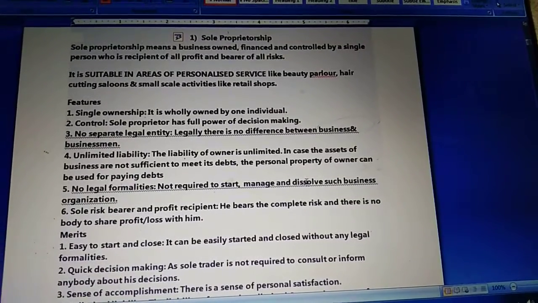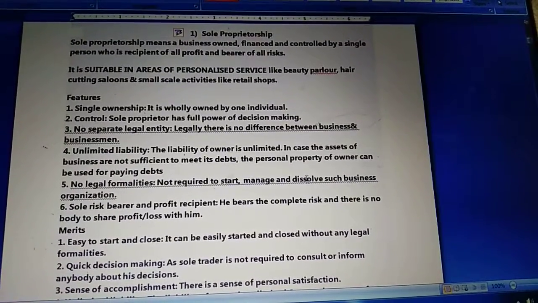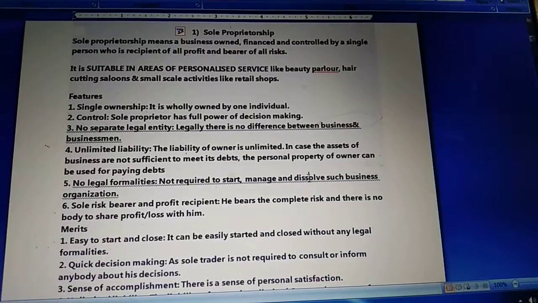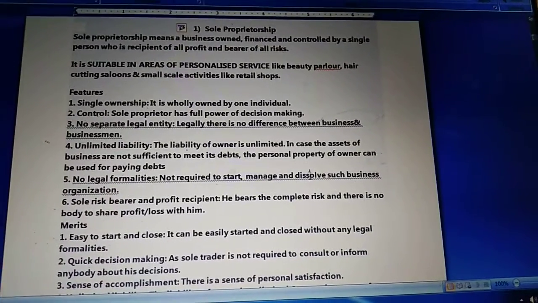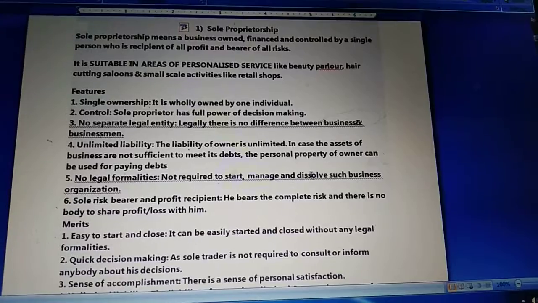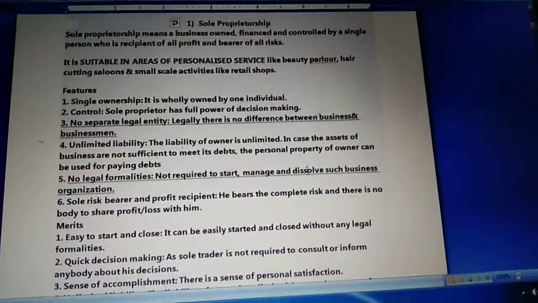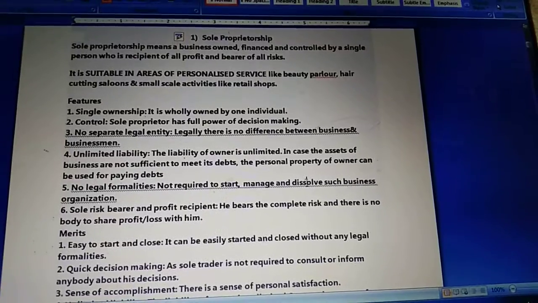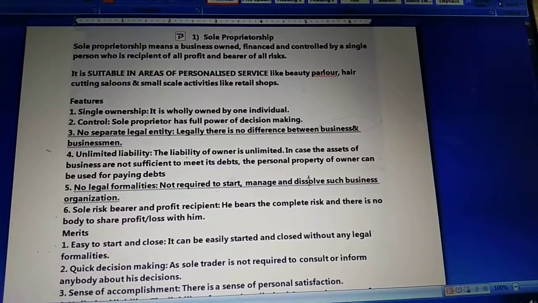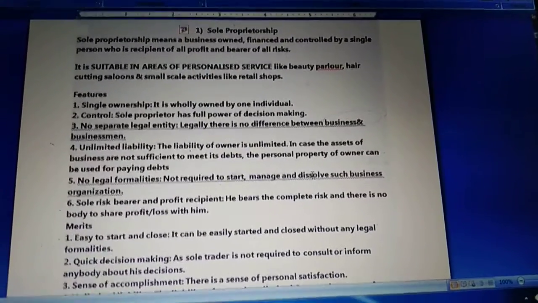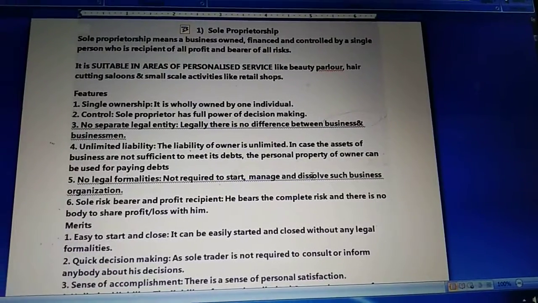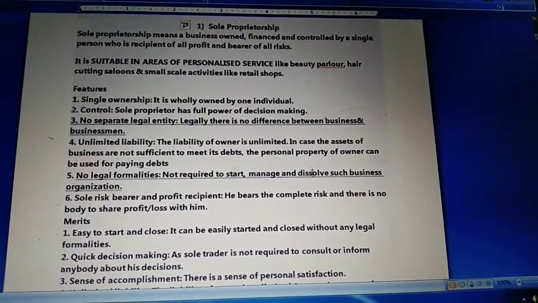But in case of certain ownership like sole proprietorship, where only one owner is there, they have unlimited liability. So if there is any debt and the owner is not able to repay it from the business side, sometimes they have to sell their own personal properties also. That is the reason we call it unlimited liability.